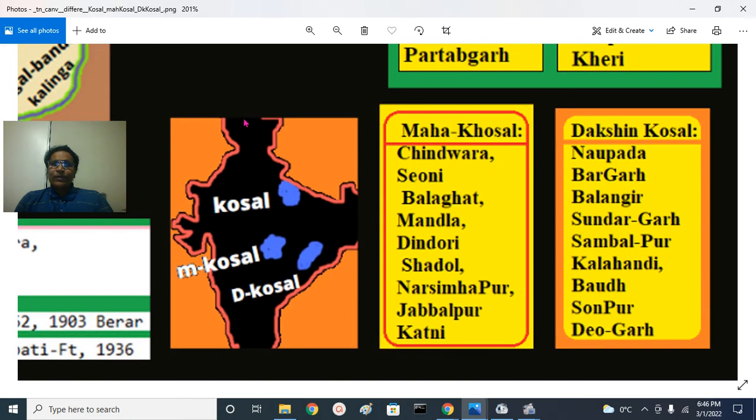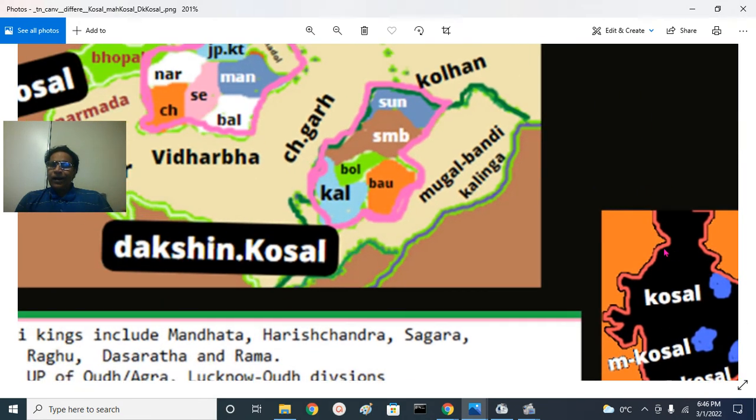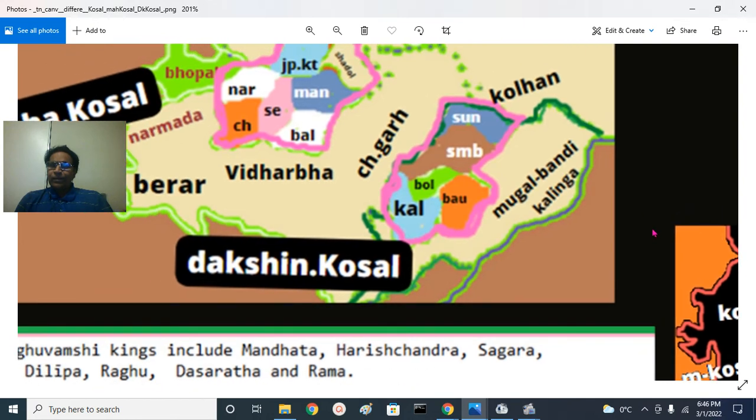So I have mentioned a couple of the districts here, Dakshin Kosal. There are many districts in Dakshin Kosal, that is the western part of Orissa or Kalinga: Nuapada, Bargarh, Balangir, Sundargarh, Sambalpur, Kalahandi, Baudh, Sonepur. I listed here for clarity, but I don't want to bring too much complication here and made it simple.